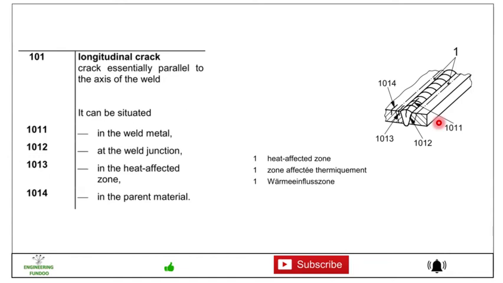Then if it is at the weld junction, it is 1012. If it is in the heat affected zone, then it is 1013, and if it is in the parent material, then it is 1014.